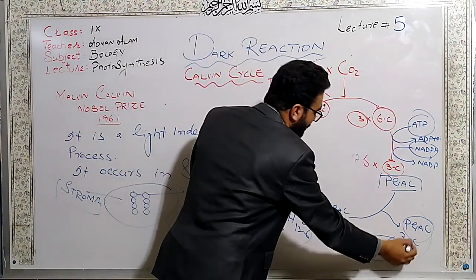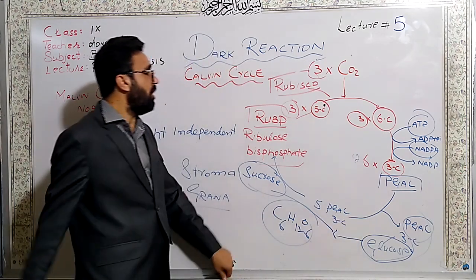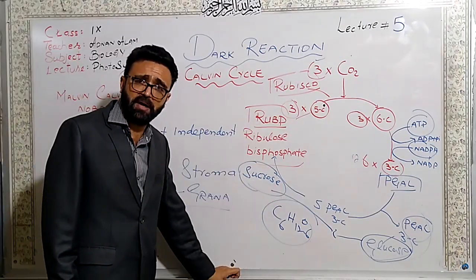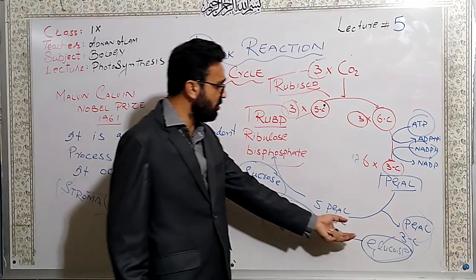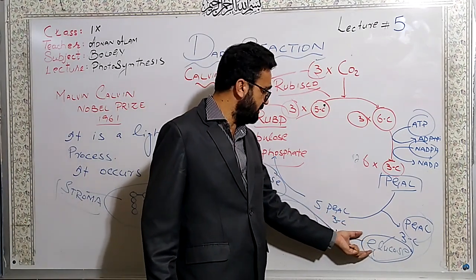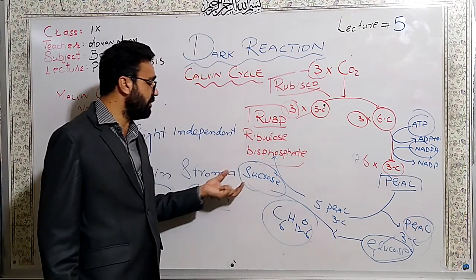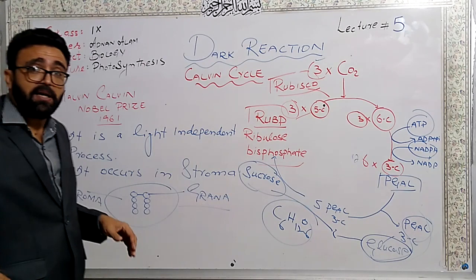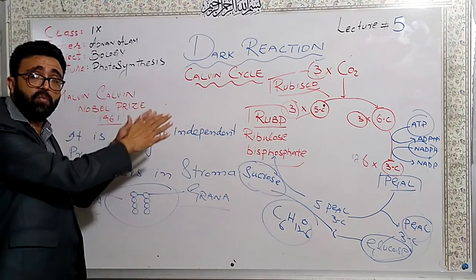But the immediate product of the dark reaction is the glucose molecule. The glucose molecule then converts into the saccharose. I will explain it once more.